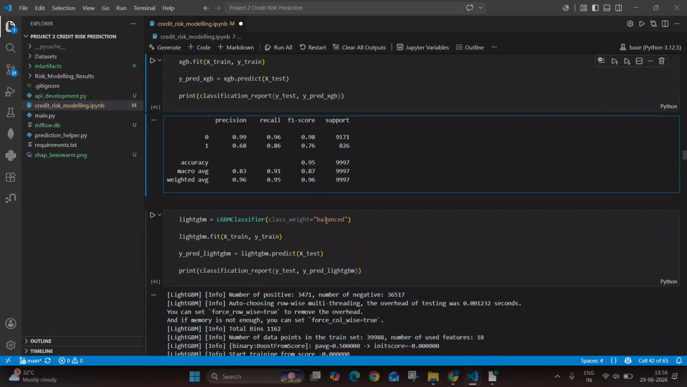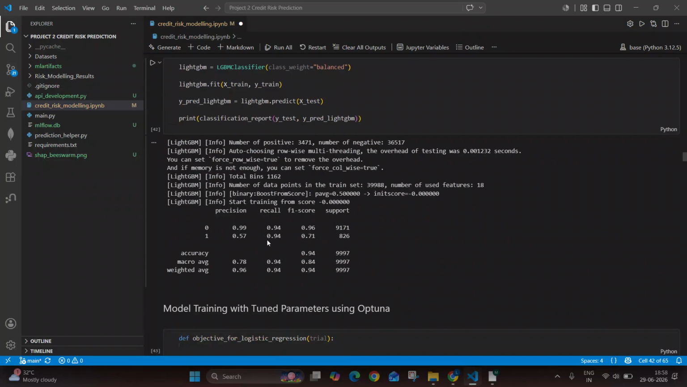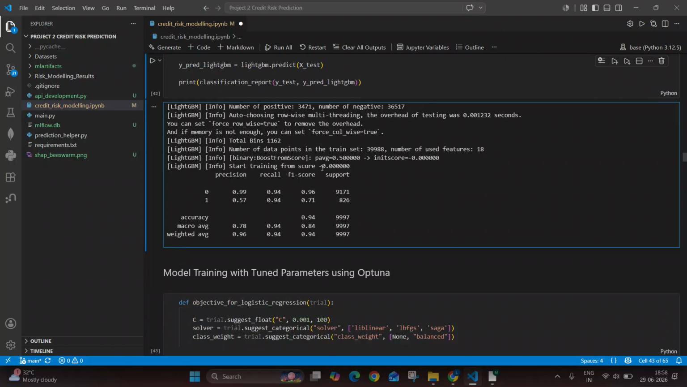The next model that we have created is the LGBM classifier. Here we can clearly see that it has obtained a very good recall of 94%, and the accuracy is also very good. So in comparison of all these three, we can clearly say that LGBM has given us the best result.